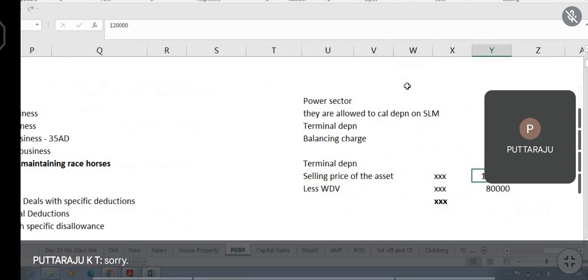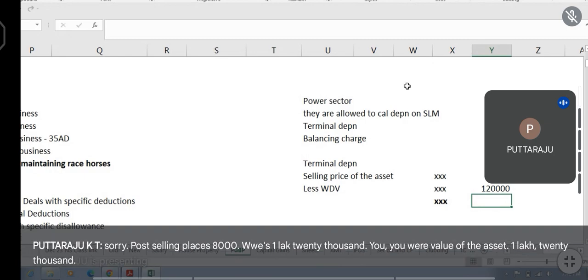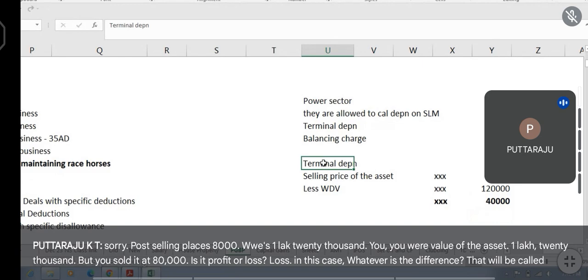Sorry. Cost selling price is 80,000. WDV is 1,20,000. Your value of the asset is 1,20,000, but you sold it at 80,000. Is it profit or loss? Loss. In this case, whatever is the difference will be called terminal depreciation.